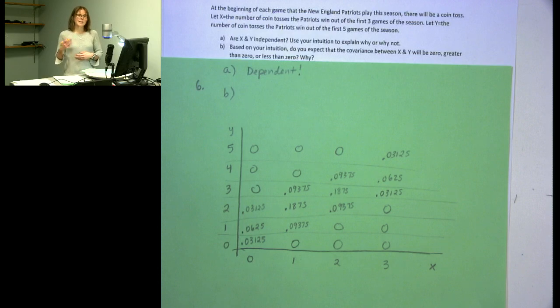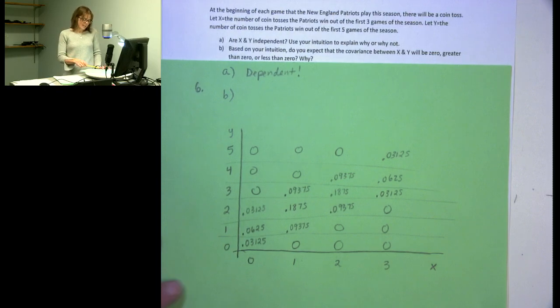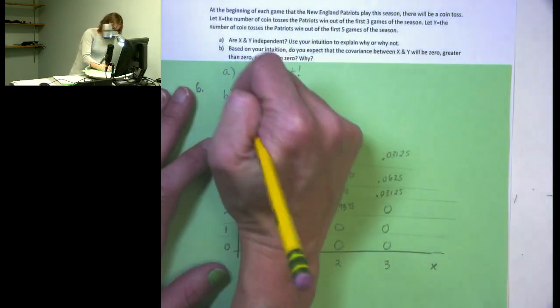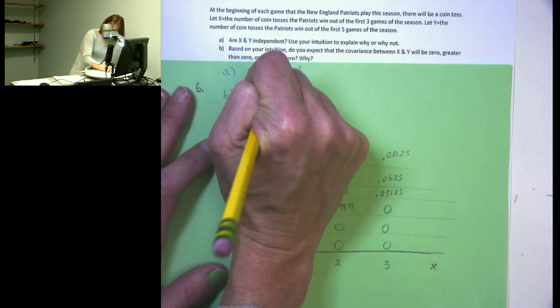If I thought that when X is larger, Y tends to be smaller, then that would indicate a negative. And so it only makes sense that the more coin tosses you win in the first 3 games, the more you'd expect to have won after the first 5 games. So it should probably be positive, is what we'd be expecting.